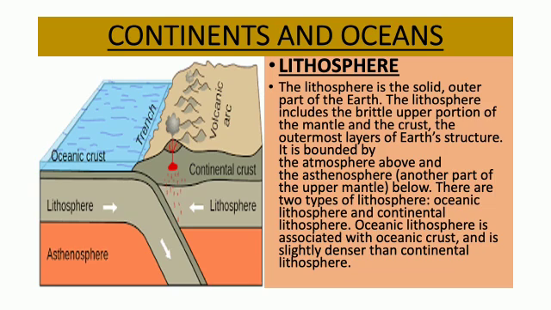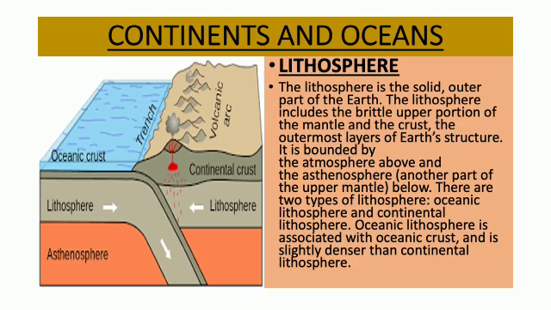Children, continents and oceans are a part of the lithosphere and hydrosphere respectively. Here I want to discuss lithosphere. What is lithosphere? The lithosphere is the solid outer part of the earth. The lithosphere includes the brittle upper portion of the mantle and the crust, the outermost layers of earth structure.